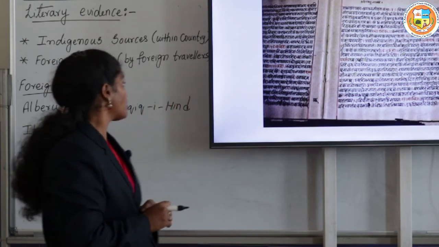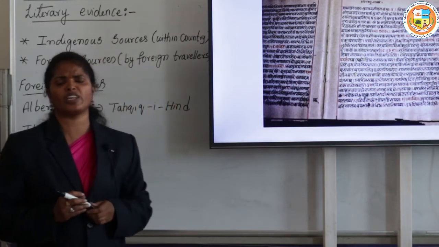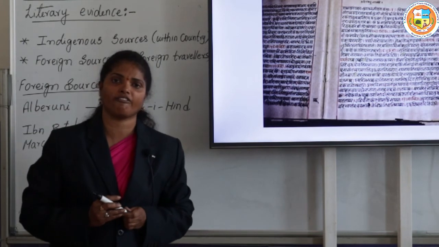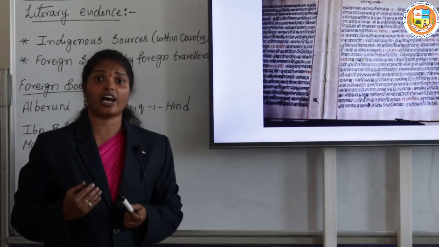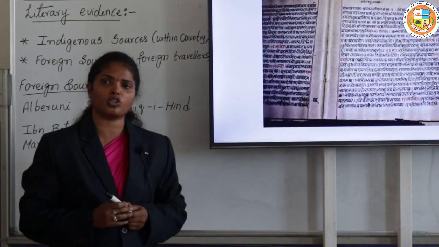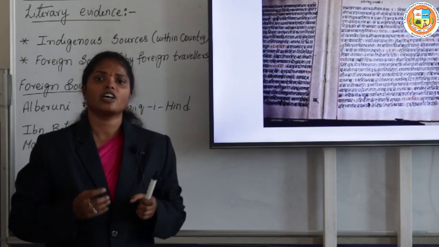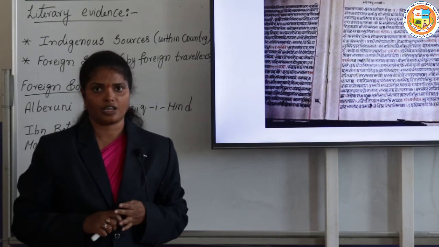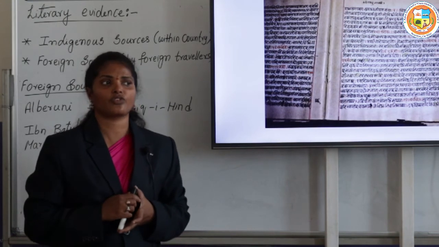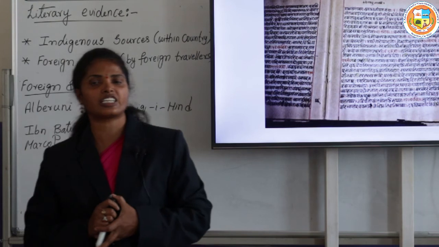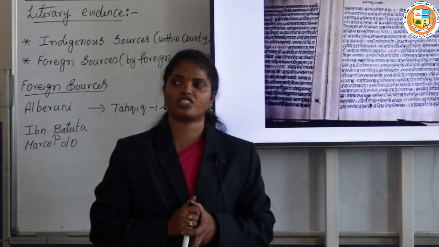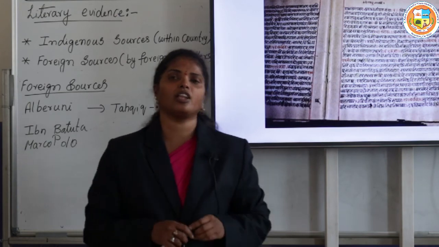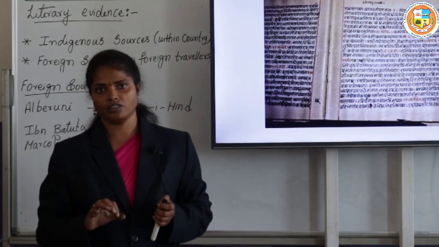So, here the historians go through many of the sources to get accurate information. They go to many sources and get the information about the particular past. Okay. In the next lessons we are going to learn from 700 CE, which is around the death of Harshavardhana. From that time we will learn about the things.